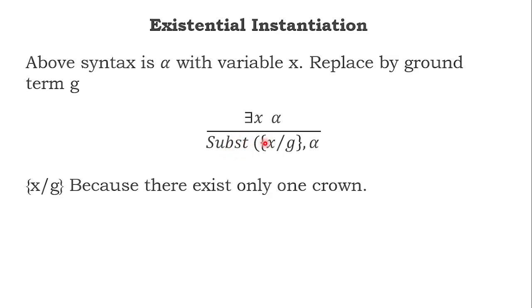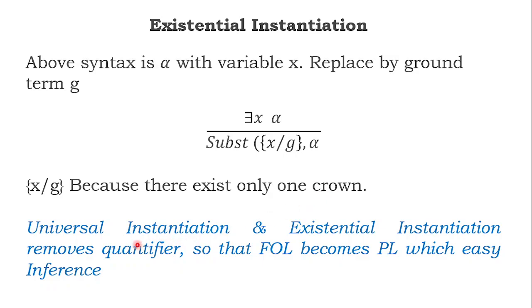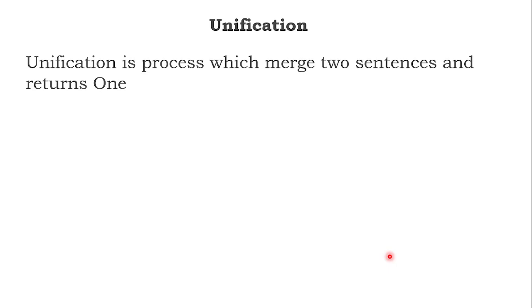Only one ground term is there because there exists only one crown. Universal instantiation and existential instantiation remove the quantifier. So by default, first order logic becomes propositional logic, which gives an easy, simple inference.